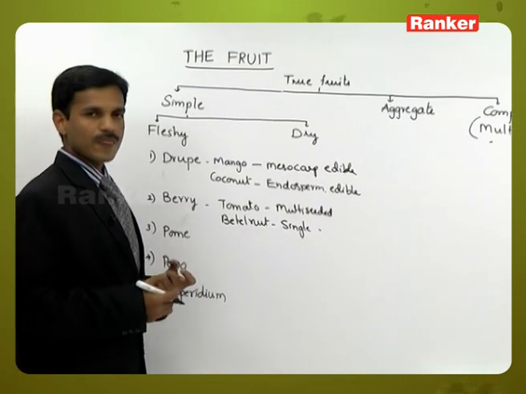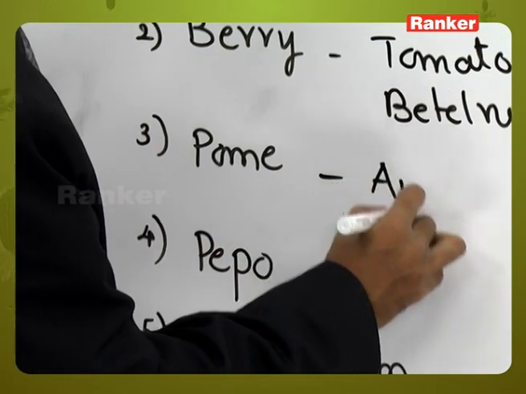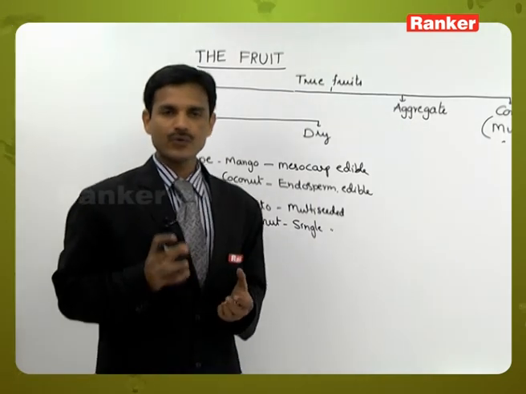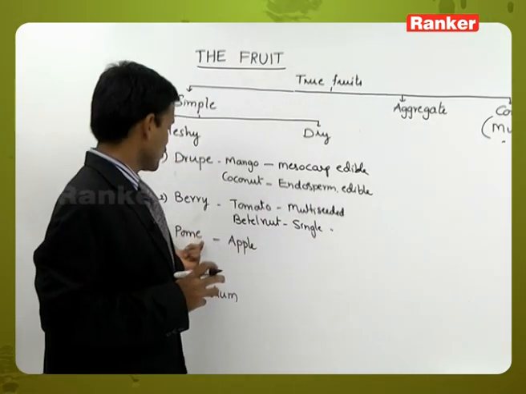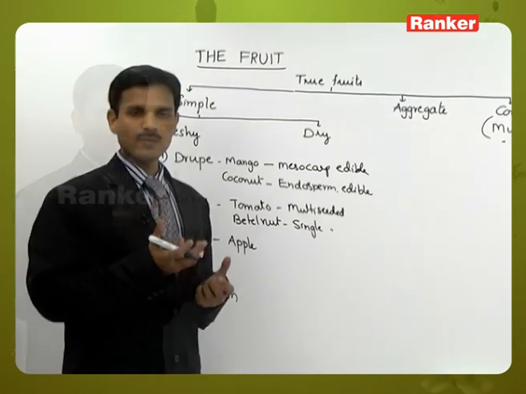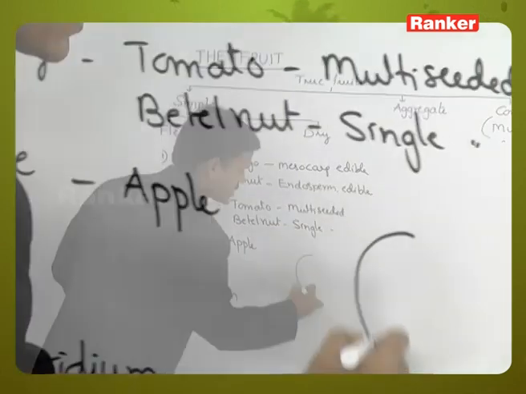Next, pome. Pome is observed in Pyrus malus or apple. In apple, the fruit is pome type. The outer part, the edible fleshy part, is the false fruit. In apple, we already discussed.